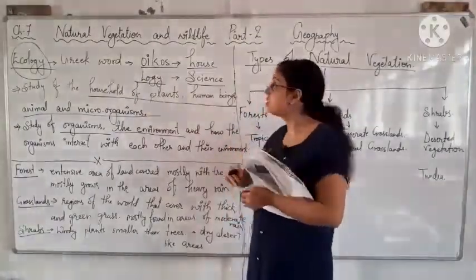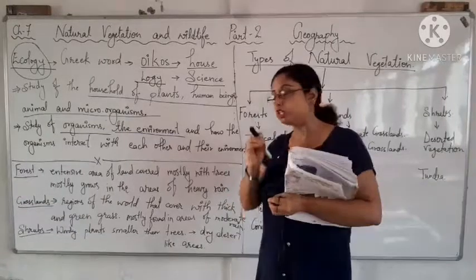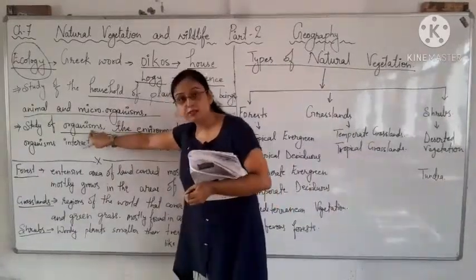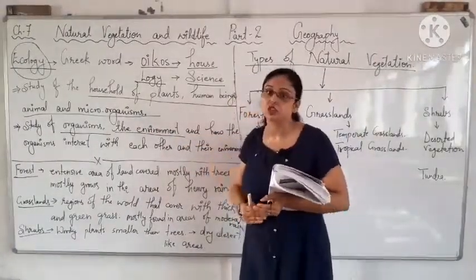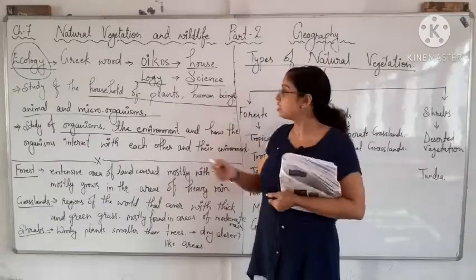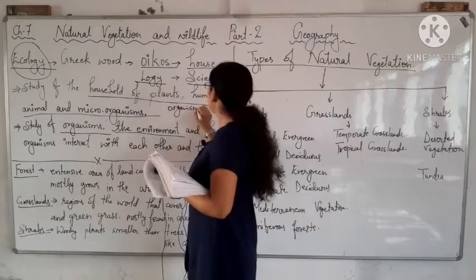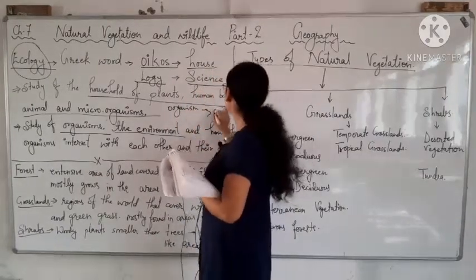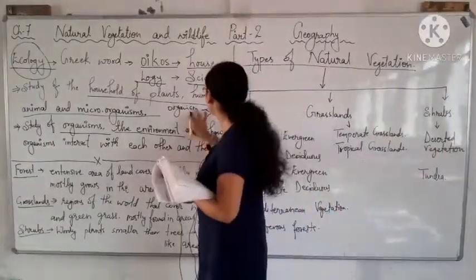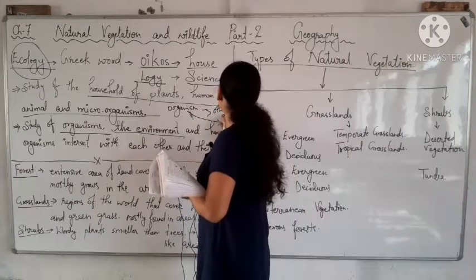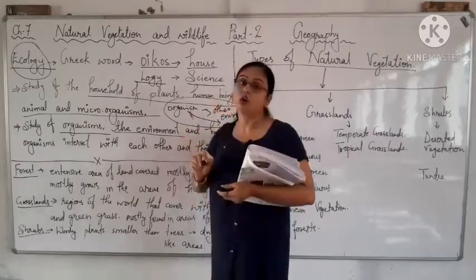If you are going to define ecology, it is the study of organisms, the environment and how they interact with each other. That means how one living organism interacts with another living organism, as well as how they interact with their environment. This whole is called ecology.